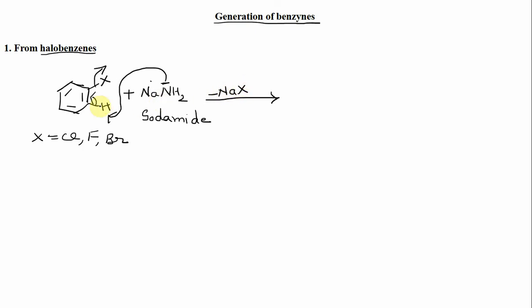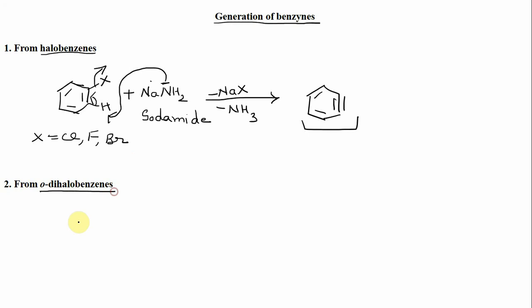So this Na plus combines with this X negative ion to give NaX, and this NH2 negative takes this H plus. So there is a loss of an ammonia molecule, and there is a formation of benzene molecule like this. So we get the benzene. The other method, we can also generate them from orthodihalobenzene.